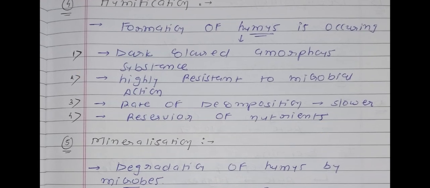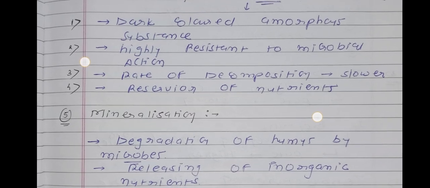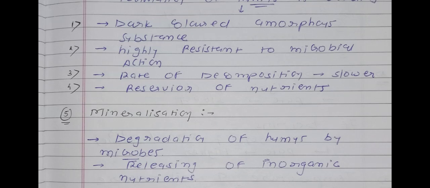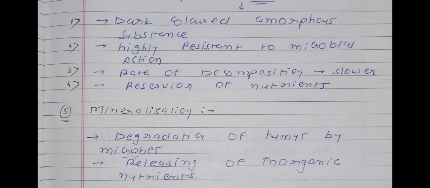So humus will be formed in the process of humification. Okay, now see the fifth process, which is known as mineralization, degradation of humus with the help of microbes. Microbes means microorganisms like bacteria. So we can say that if humus is degraded by microbes, it is known as mineralization. During the process of mineralization, some inorganic nutrient materials will be released.